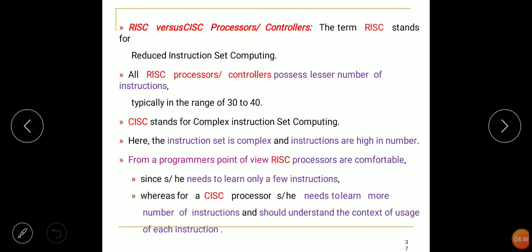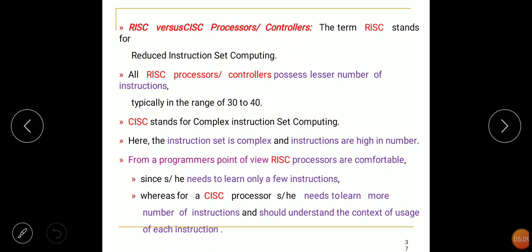Next topic. Already, in the beginning of the class, we have discussed the RISC type of processor and the CISC type of processor. Let us go through the slide, we can understand easily. RISC stands for reduced instruction set computing.